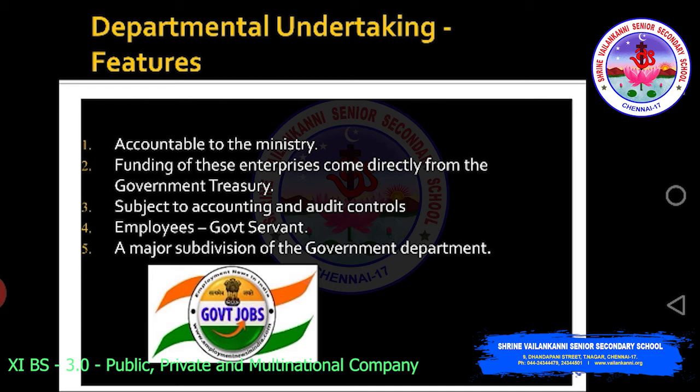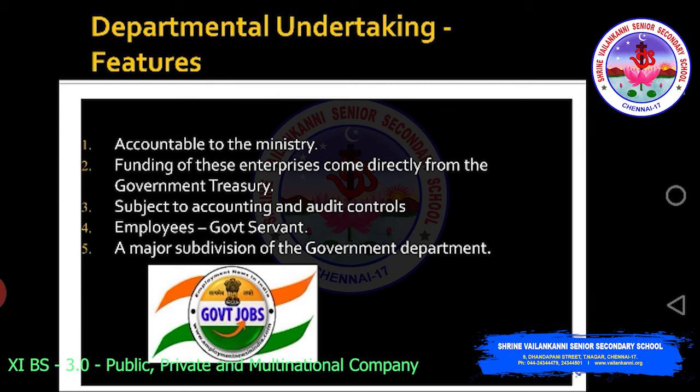A third person called an auditor will be appointed by the government to conduct an audit of the books of accounts for these departmental undertakings, and he has to show that to the authority, that is, the Comptroller and Auditor General. Then employees are government servants, we are aware of that. It is a major subdivision of the government department.